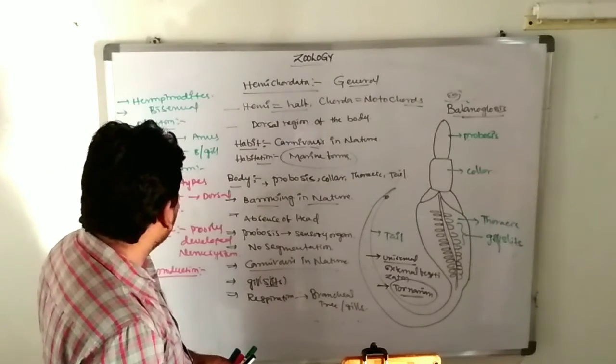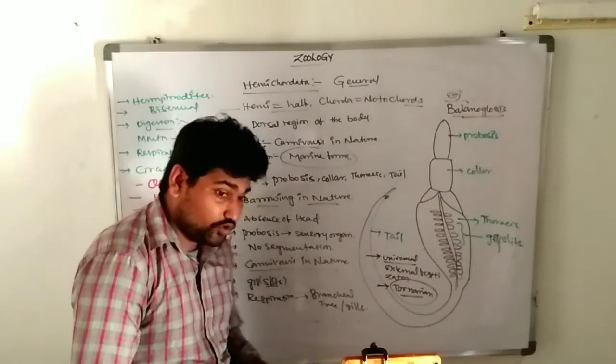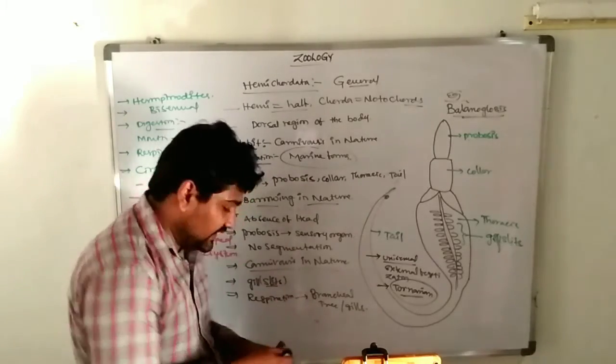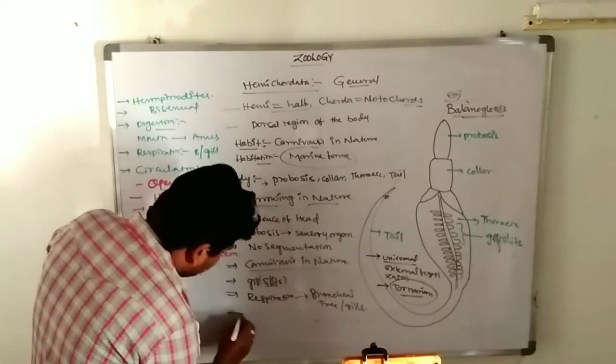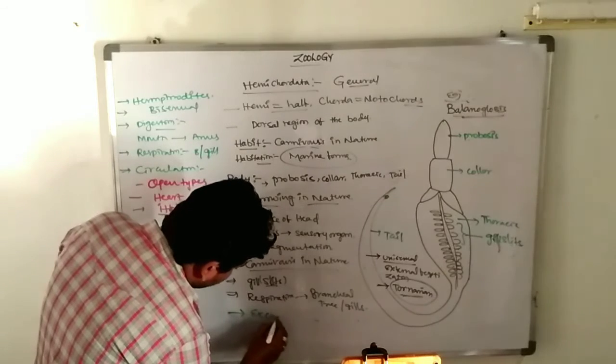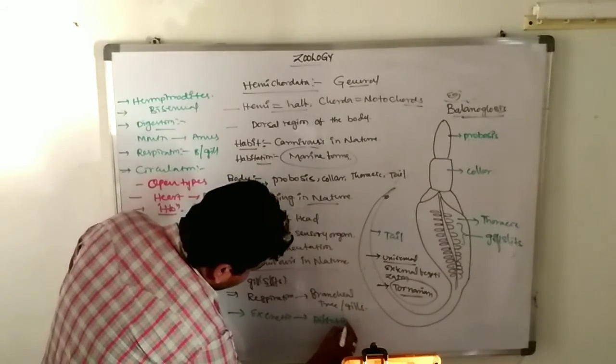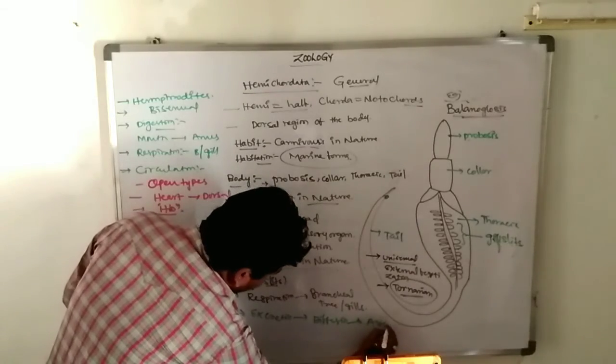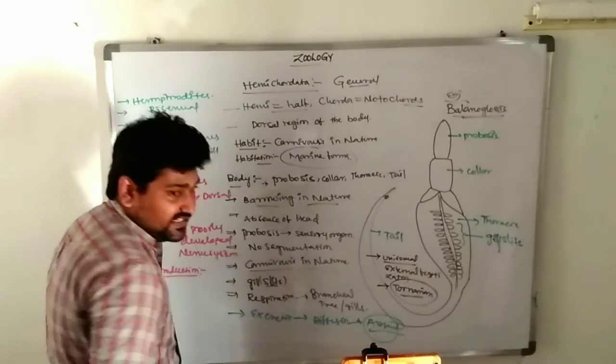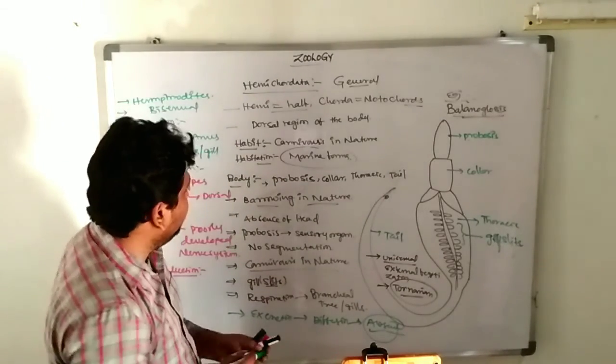Okay, next one, excretion through diffusion. There is an absence of excretory organs. Excretion is through diffusion, so there are no excretory organs. So this is a class.